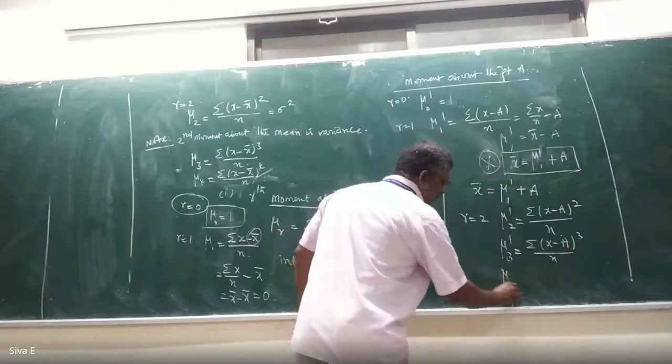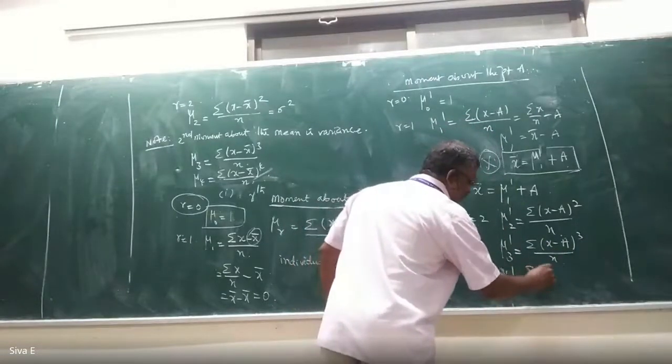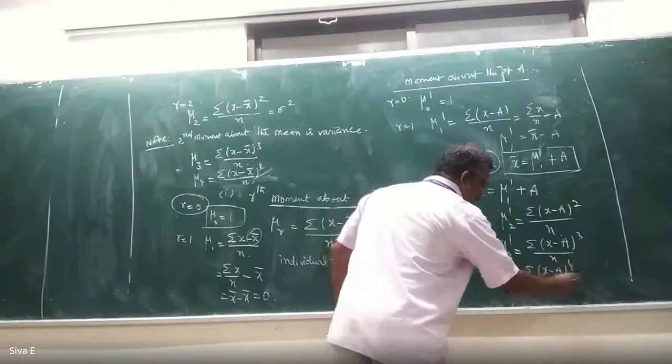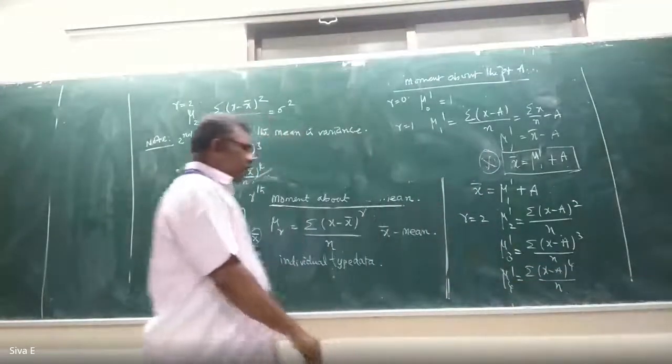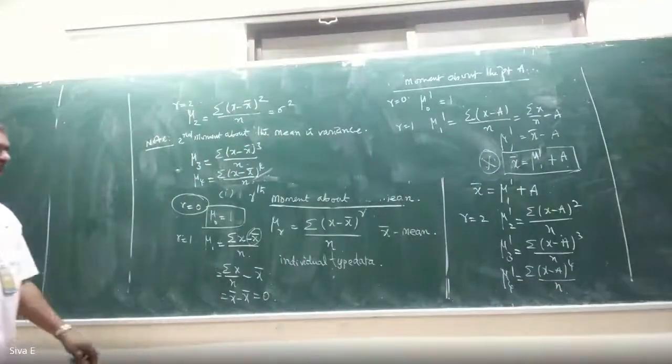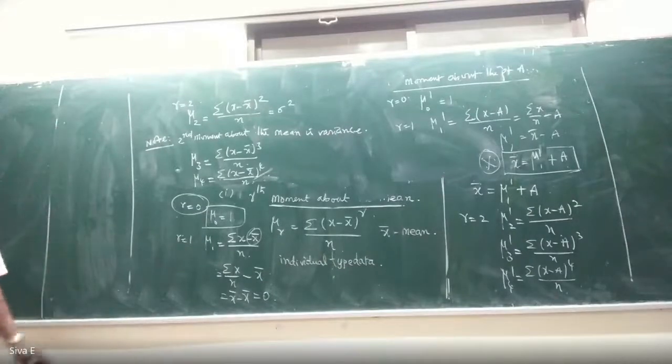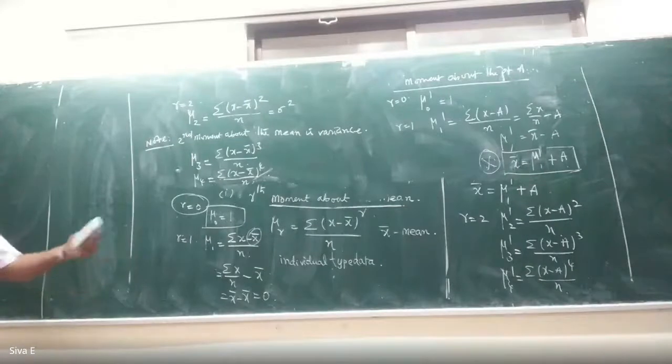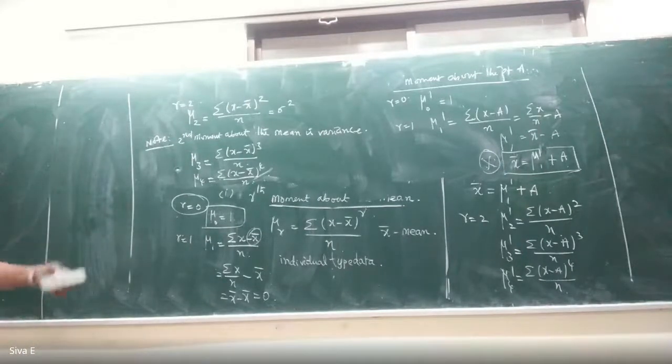Mu 4 dash equal to summation of (x minus a) whole power 4 by n. Please keep in mind, all these formulas are for individual type data. There is no need to write every time for the discrete type and continuous type data. You can extend the idea for this.